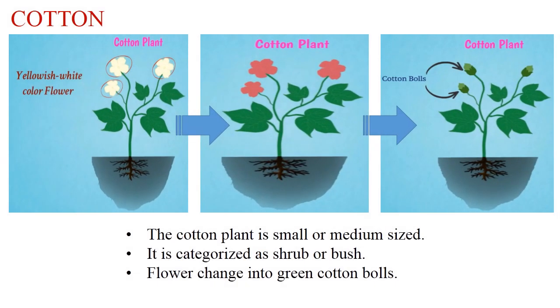The cotton plant is a small or medium sized plant. Therefore, it is categorized as shrub or bush. During flowering, the cotton plants produce flowers of yellowish white color. After few days, these flowers turn pink red. Slowly, flowers change into green cotton balls.